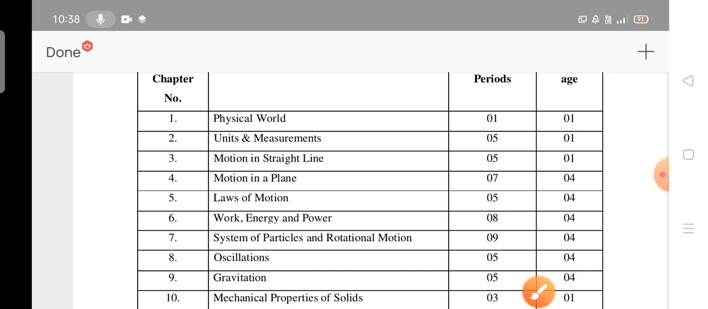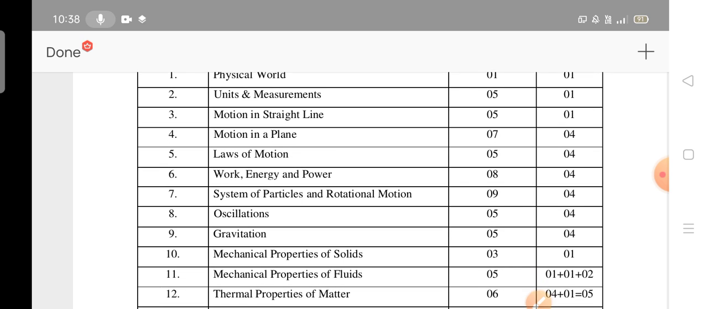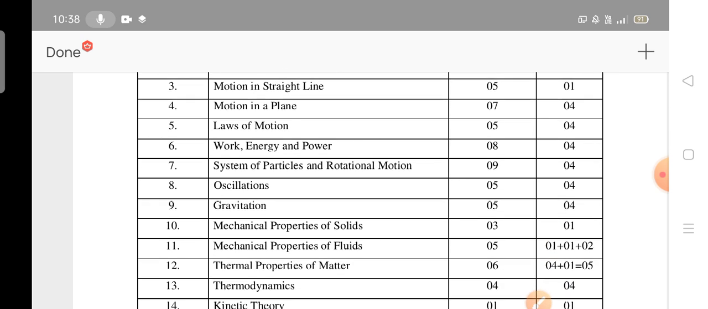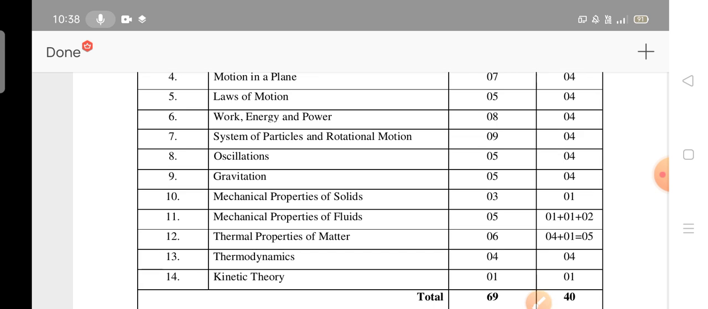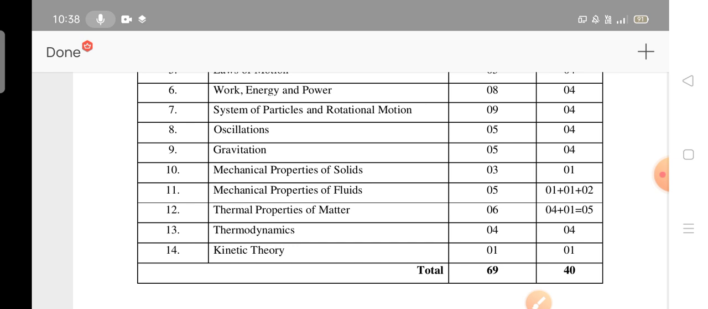The fourth unit has 4 marks weightage, so you have to focus a little on the 4th unit. The 5th unit also has 4 marks weightage. The 6th unit has 4 marks weightage, the 7th unit 4 marks, oscillations 4 marks, and the 9th unit 4 marks weightage. The 11th unit has 1 mark weightage. The 12th unit has 5 marks weightage, with 2 marks and 1 mark questions. The 13th unit has 4 marks weightage. Sorry, thermodynamics has 4 marks weightage and kinetic theory has 1 mark weightage.